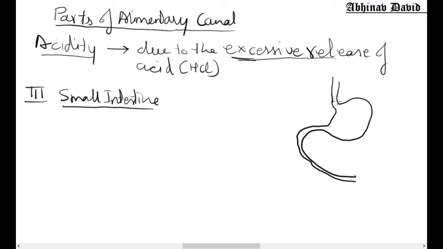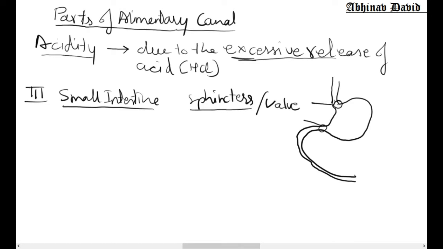When the esophagus enters the stomach, there is a valve, and the exit and entry point of the stomach is guarded by a valve. In your book, the valves are called sphincters.